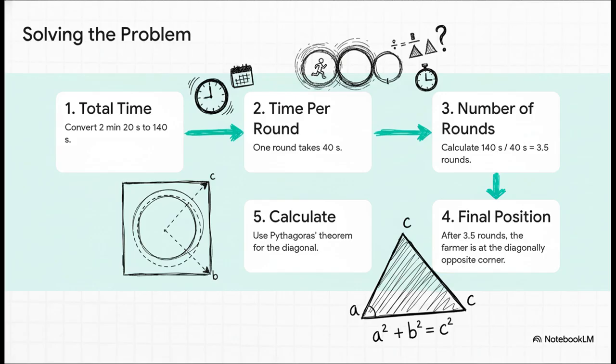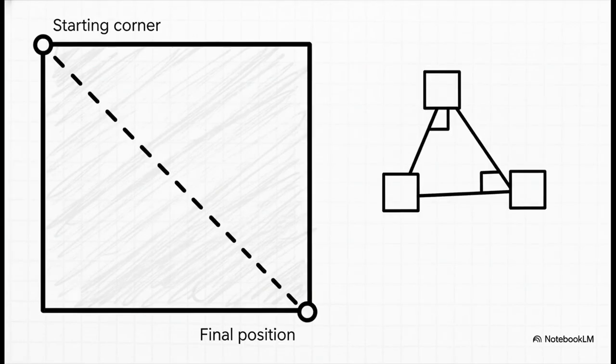Now think, after 3 complete rounds, he is back at the starting point. Then he walks another half round. Where will he be? He will be at the corner diagonally opposite to where he started. So his displacement is the shortest distance from his starting corner to the diagonally opposite corner. For a square, this is simply the length of the diagonal. And how do we find the diagonal of a square? We use Pythagoras' theorem. The displacement will be the square root of 10 squared plus 10 squared. That is the square root of 200. And when we simplify that, the final answer for the displacement is 10 root 2 meters.